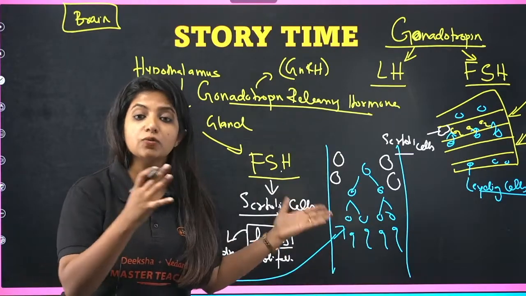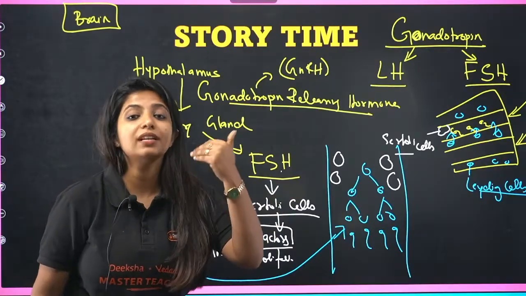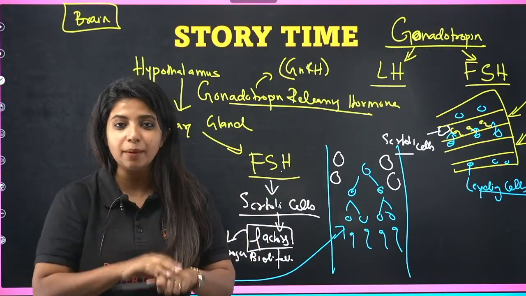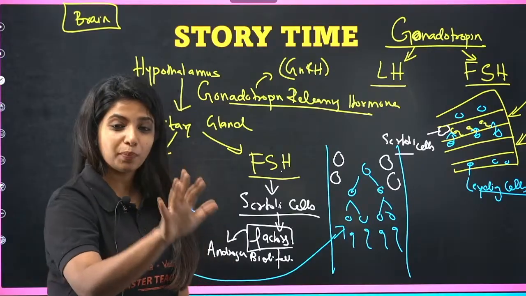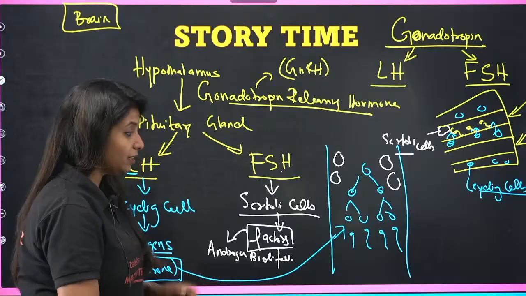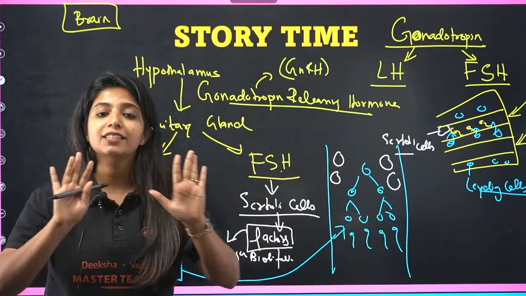That is why it is known as androgen binding proteins. So FSH tells Sertoli cells, macha, you release some factors such that the testosterone stays over here. We saw buttering happening, so here also buttering is happening. Because when you are there, you release some factors, and these factors are going to make the testosterone stay such that the whole process is going to happen. That is the basic logic.